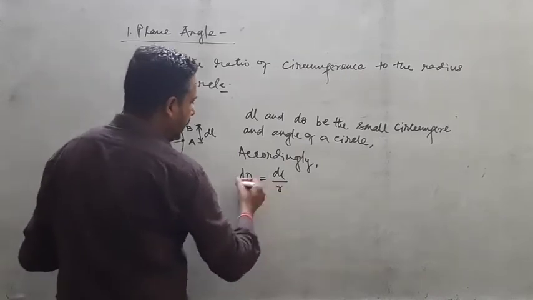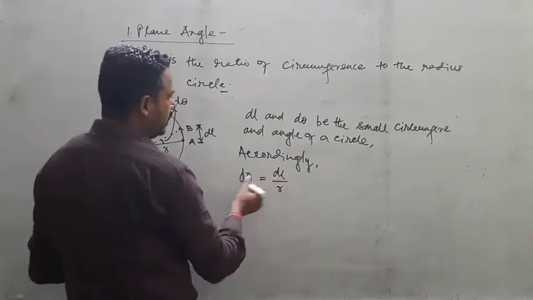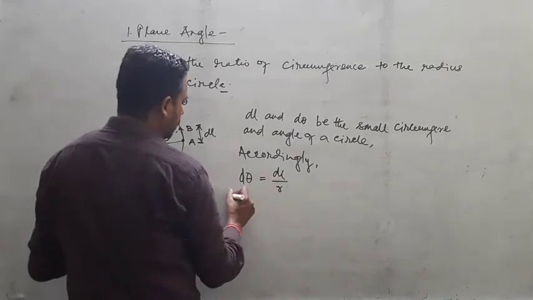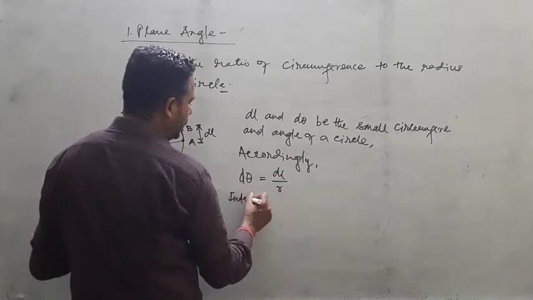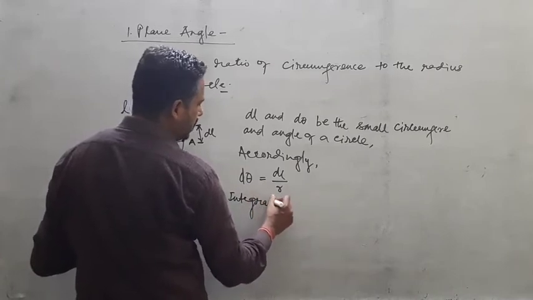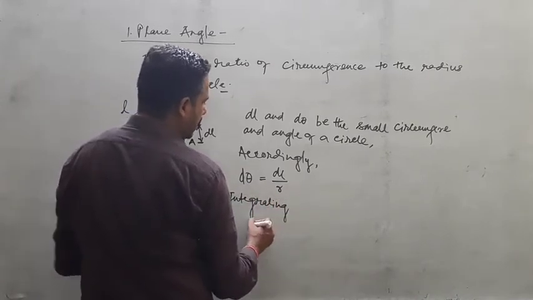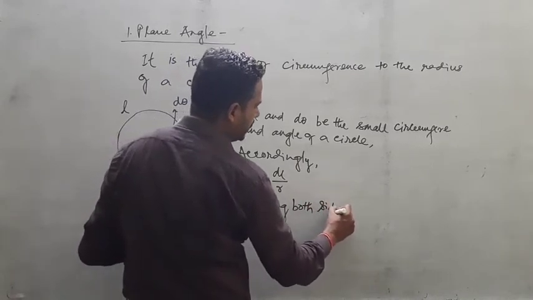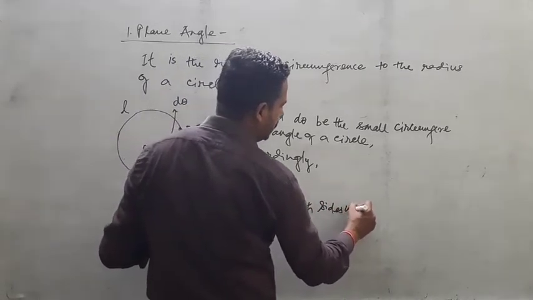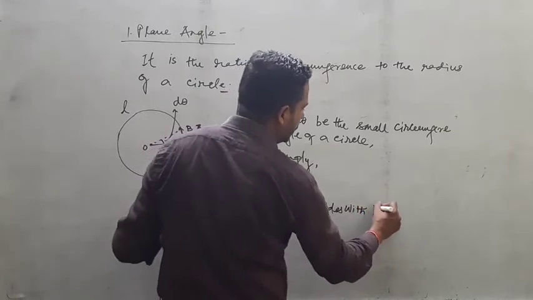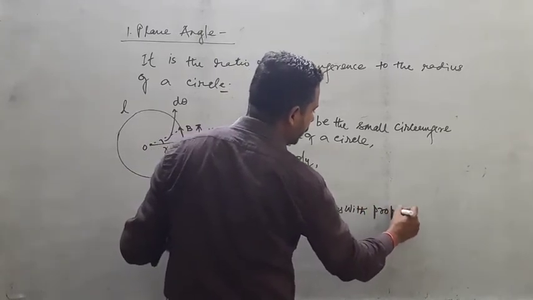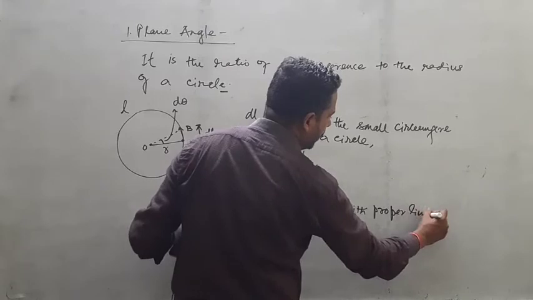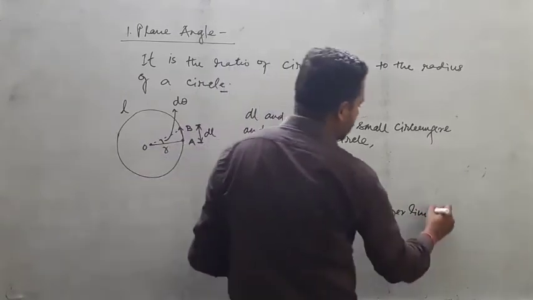Okay, then now you integrate it with proper limits. So just write down: integrating both sides with proper limits.